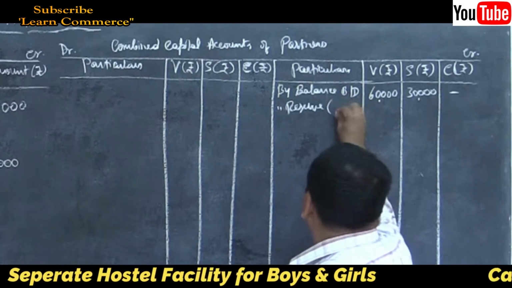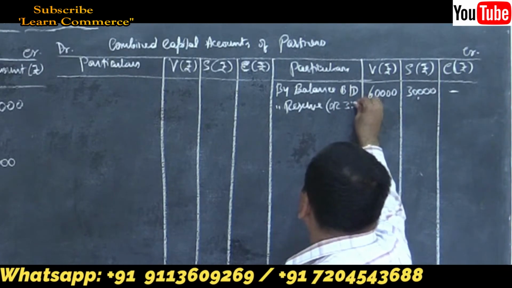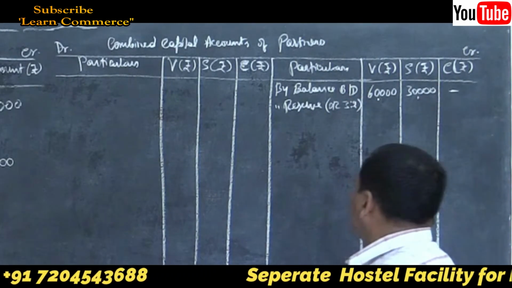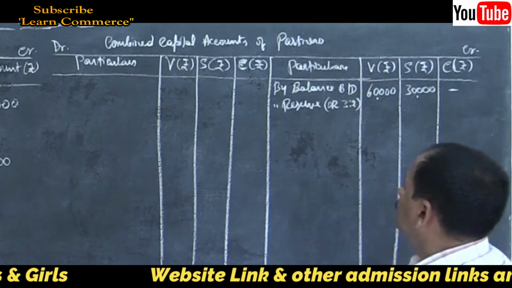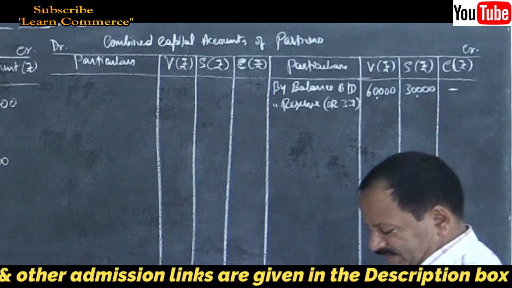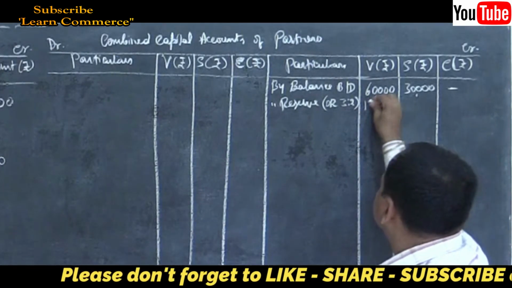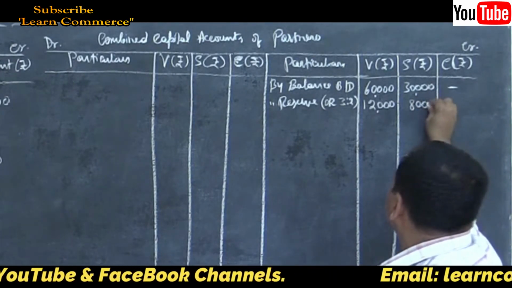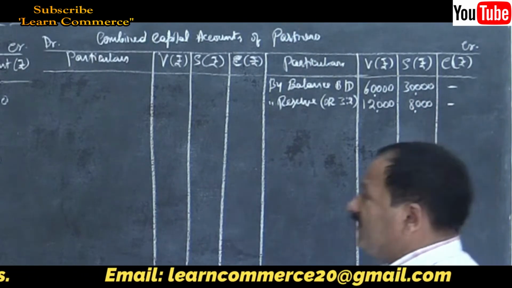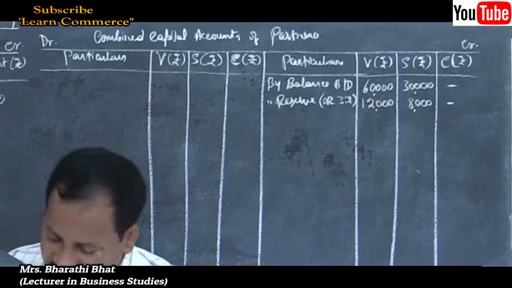So distribute it among the old partners in the old ratio, 3:2. Just write within bracket like this, OR 3:2. Reserve. How much? 12,000 and 8,000, because reserve amount is 20,000. Distribute it among the old partners in their old ratio.